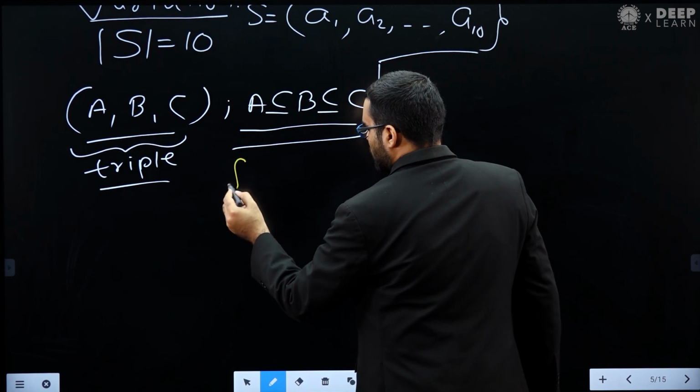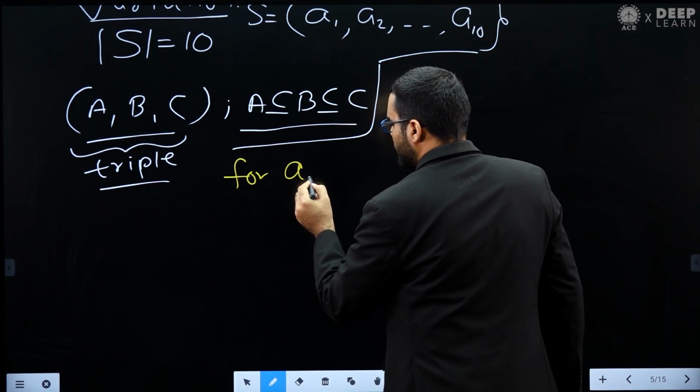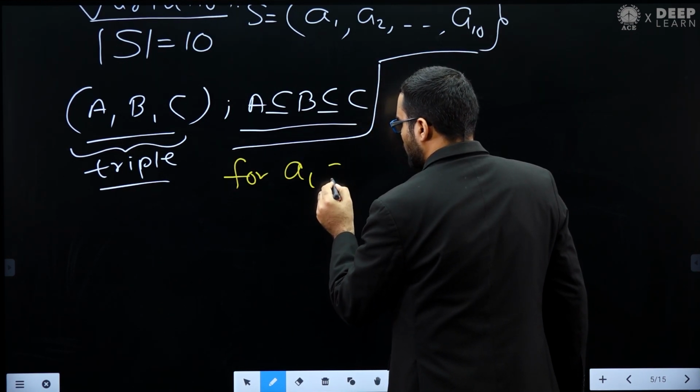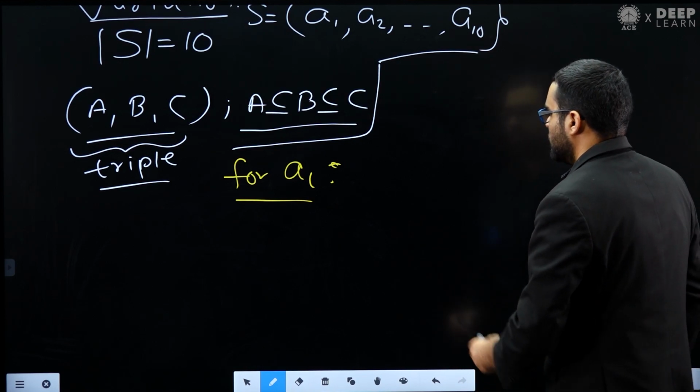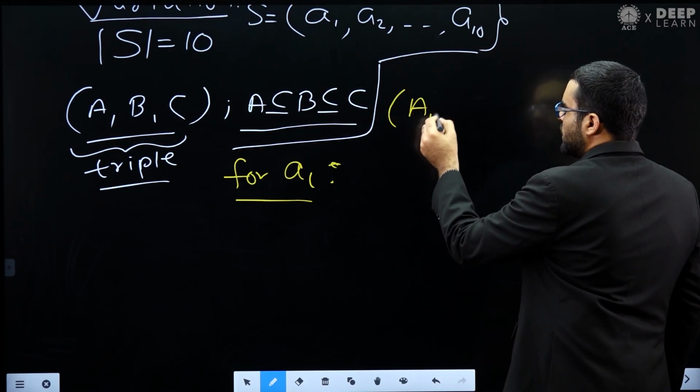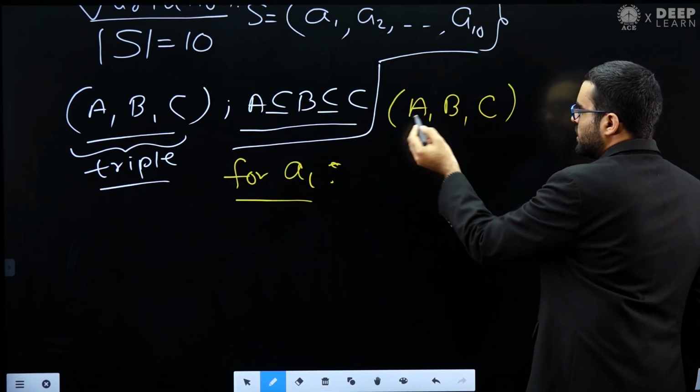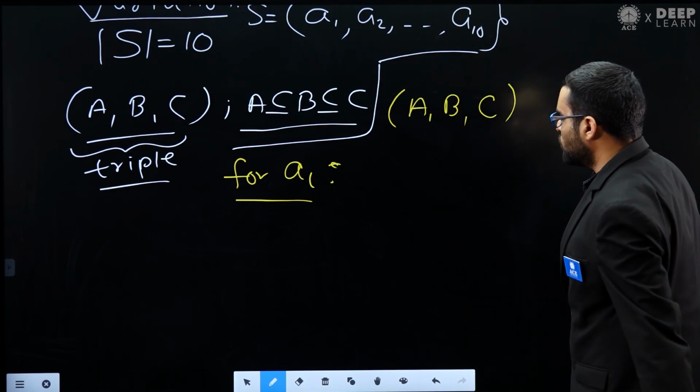For any element, how many choices do we have? Remember, I want to create A, B, C, such that A should be a subset of B, B should be a subset of C.